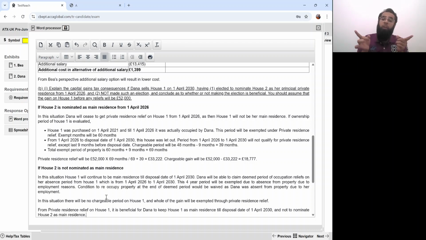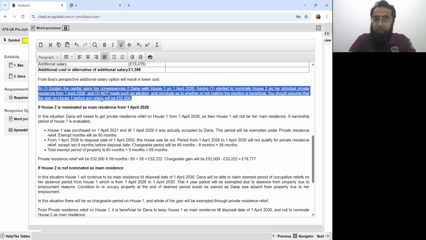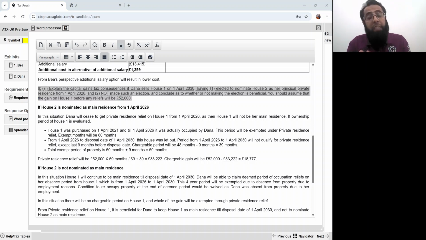But if you look at a broader perspective, if you continue to keep house 1 as your main residence, then on house 2 you won't be getting private residence relief. Because you cannot say, okay, I was living there, that was my main residence. No. You have to tell the tax department. From the house 1 perspective, obviously it's beneficial to keep it as your main residence because in that case, house 1 will get exempted. So can you please repeat it?